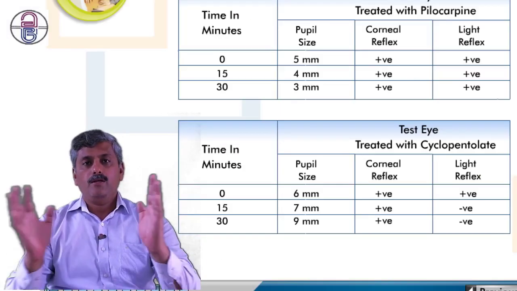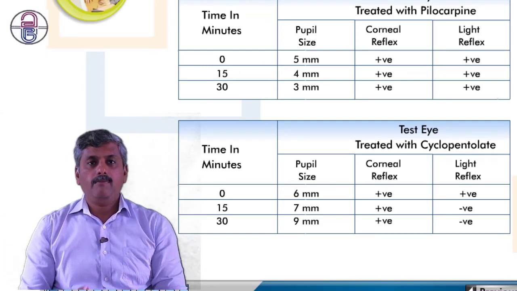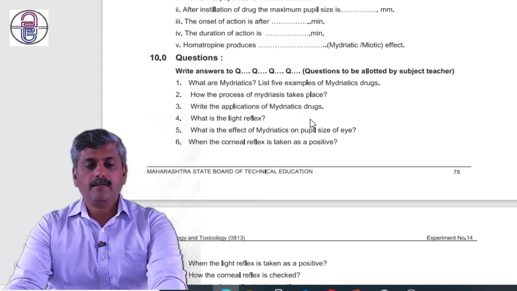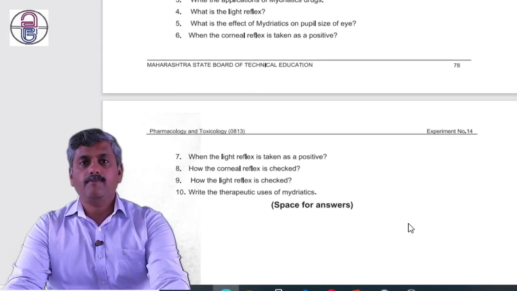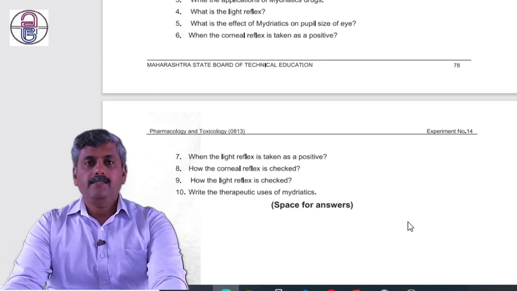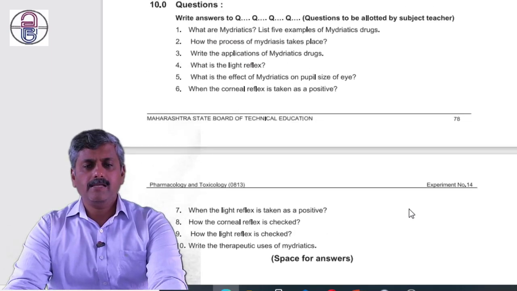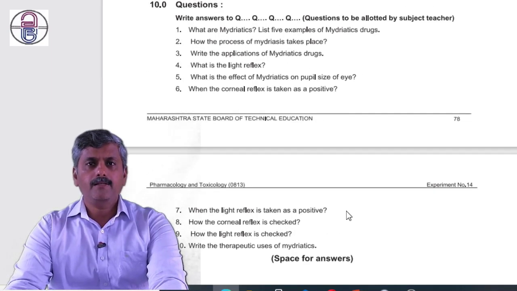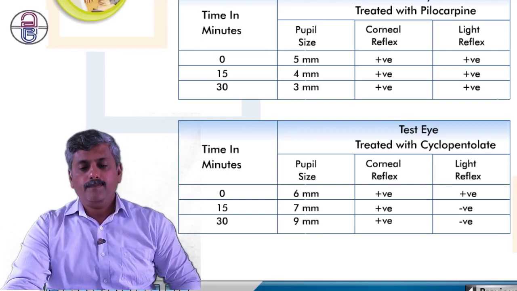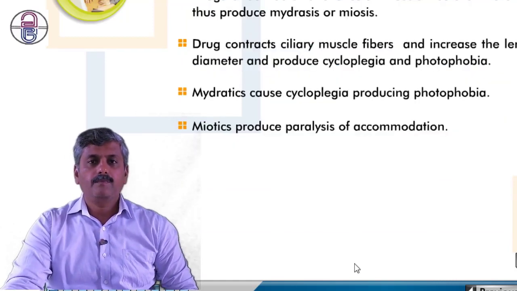So you can use this observation table, and with the help of it, conclude your answer. After that, whatever questions are there, try to write all the answers by listening, because it's on a recording. You could watch the recording again and again and find the answers. All these answers are in the recording, so you could listen again and again and try to write all this information.